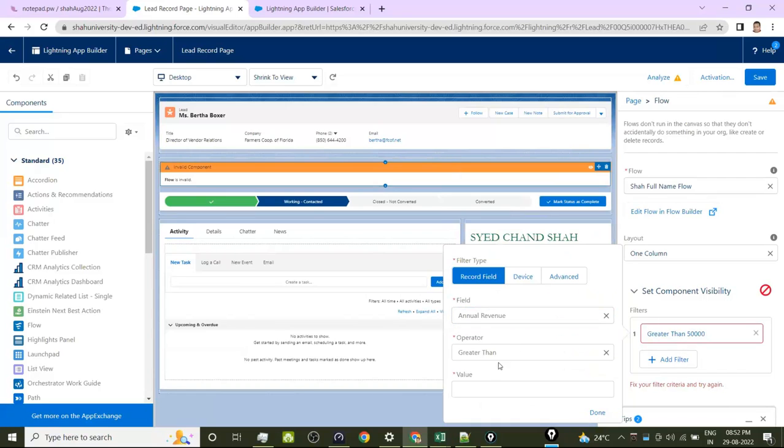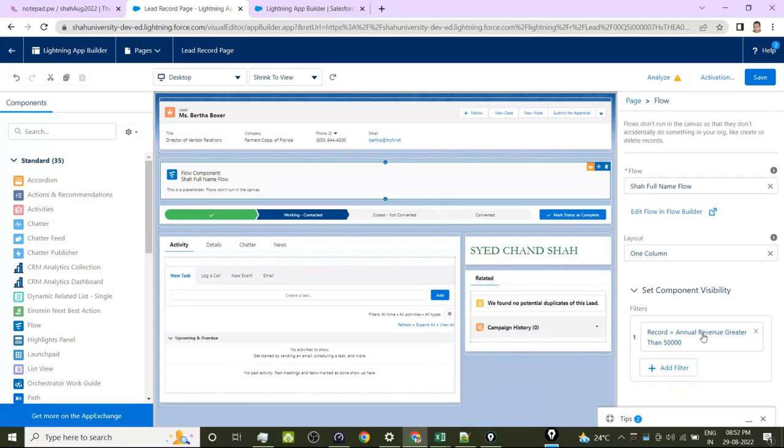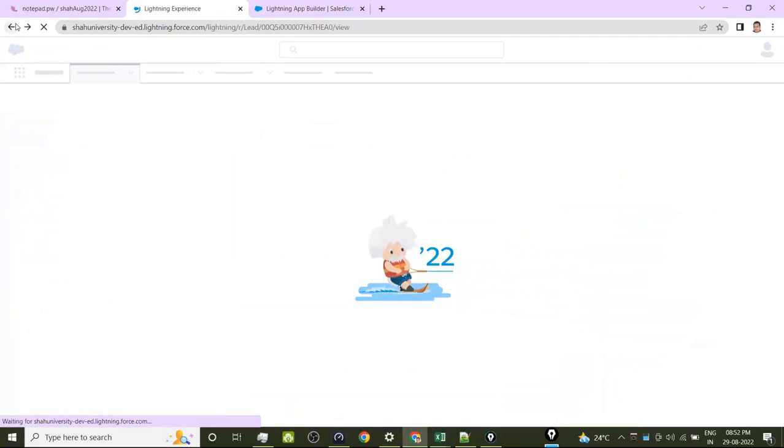Annual revenue greater than 50,000. Okay, then only you have to render this flow. Okay, so this is the flow. We have component visibility. Save and activate. Already activated now. Save it. Go back. Let's check now.